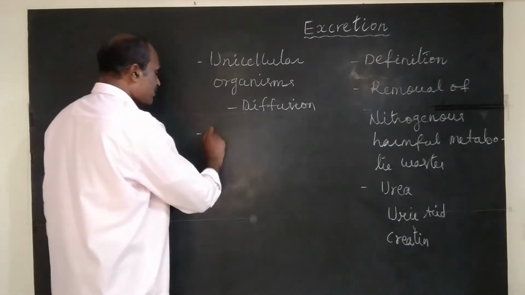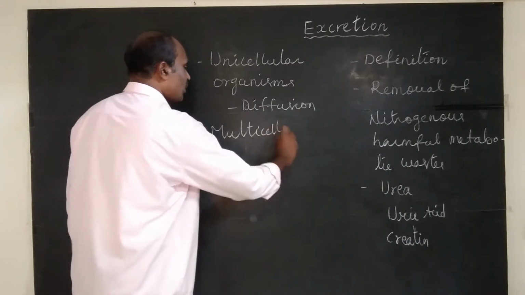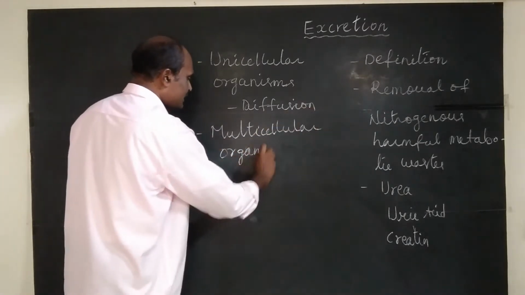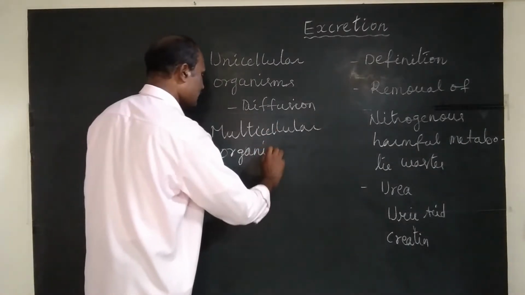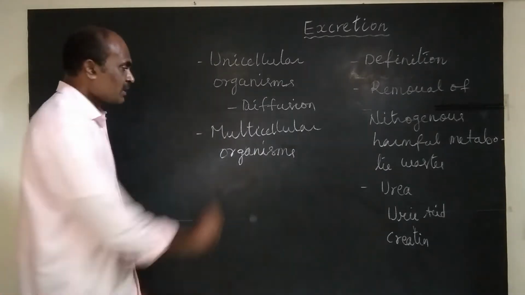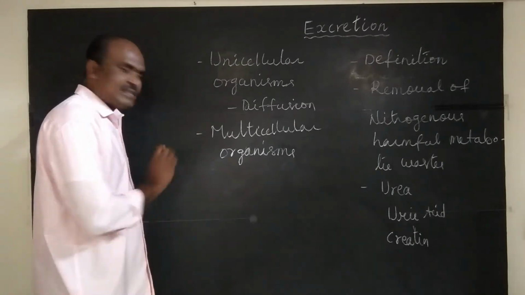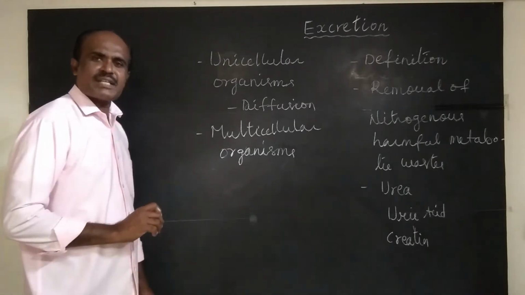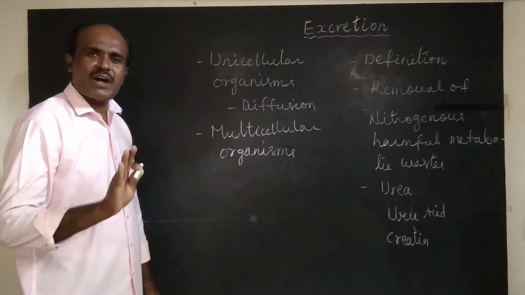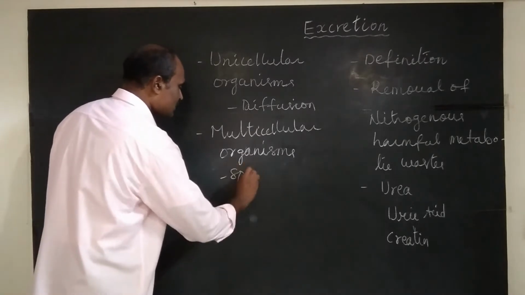And in multicellular organisms, excretion happens through specialized organs. See, these are multicellular organisms. In multicellular organisms, excretion happens through complex specialized organs called excretory organs. Specialized organs.